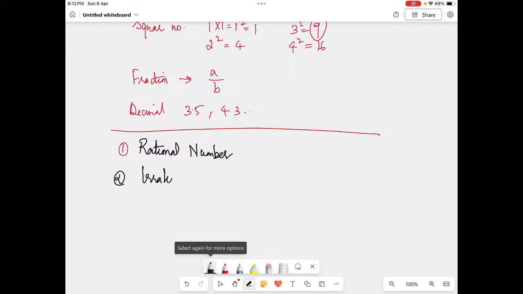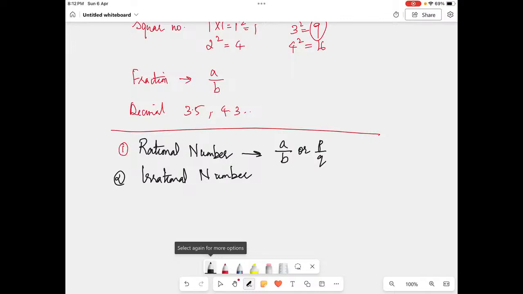What is a rational number? The definition is that it can be written in the form of a upon b or p upon q. It should be written in the form of a fraction and it is represented on the number line. When you divide, the answer should have terminating or recurring decimals. I hope you know what terminating and recurring decimals are, students. If you don't know, please ask.